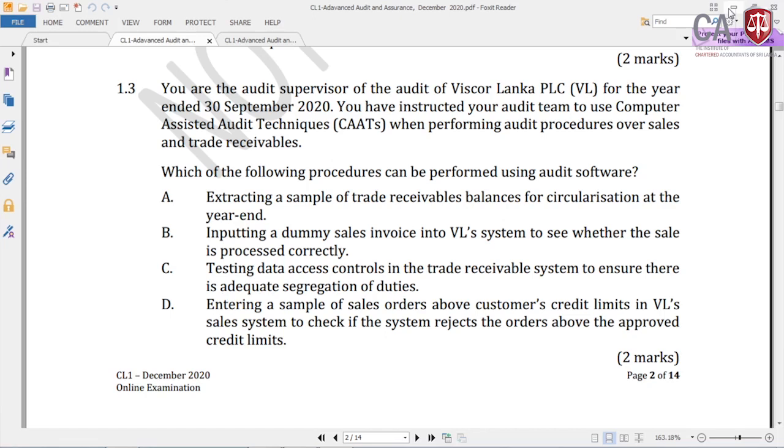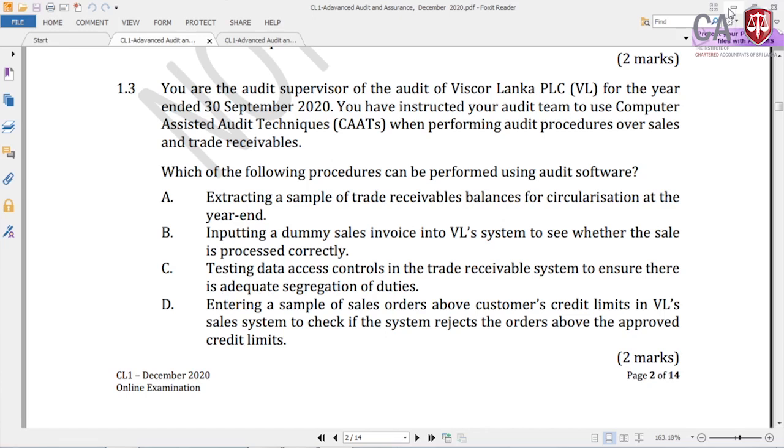Then answer C, testing data access control to a trade receivable system to ensure there is adequate segregation of duties. This is a TOC, a test of control. So you are testing your control. Testing data access control is a test of control. Testing of a control is called test of control. So therefore that is not audit software usage.